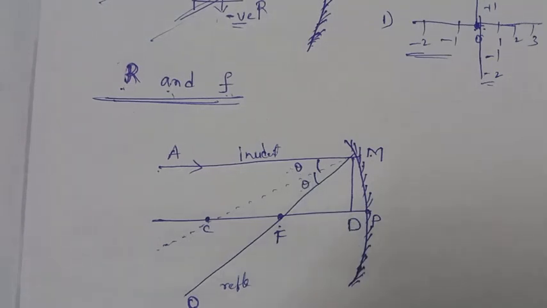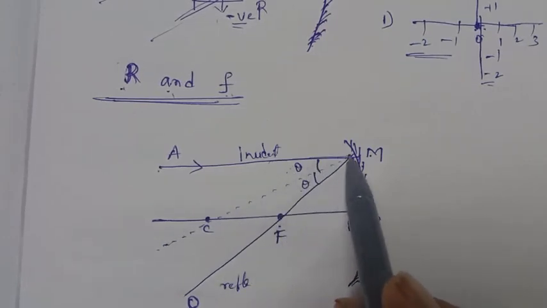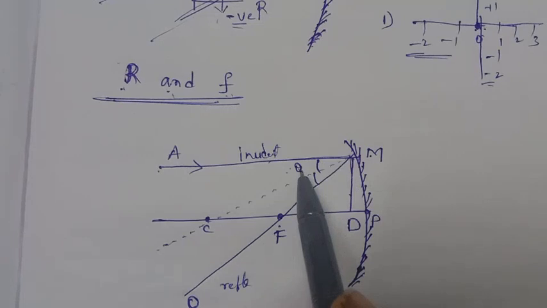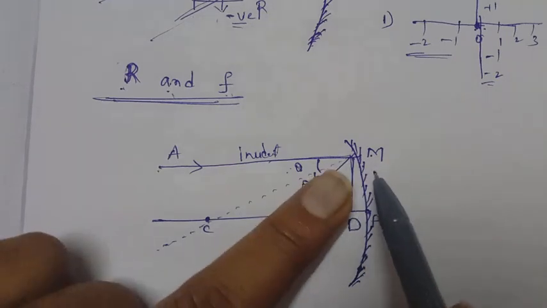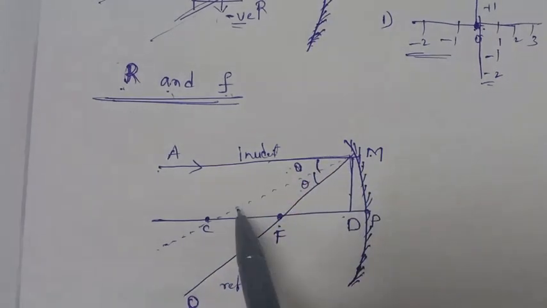And next, here theta means, for this right angle triangle, here theta and here also theta.